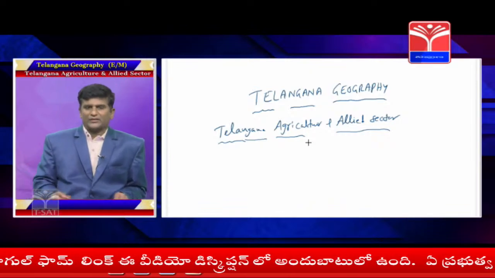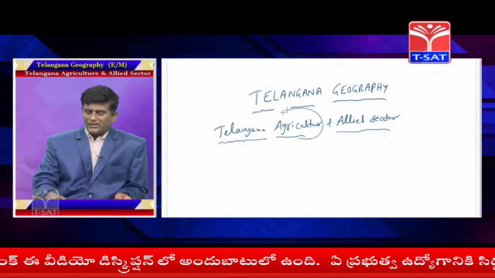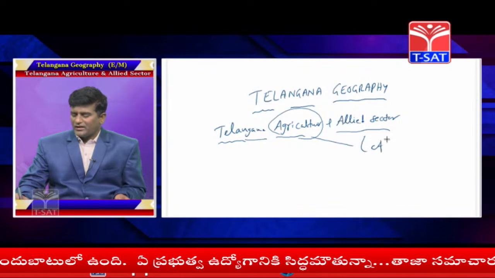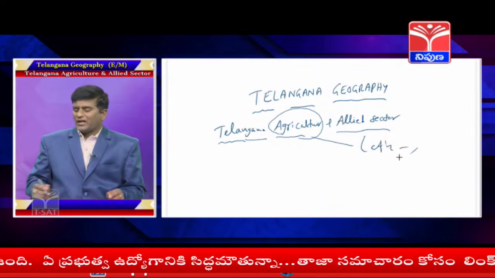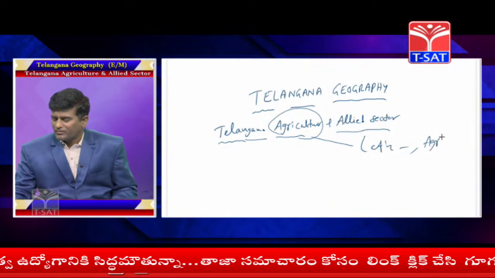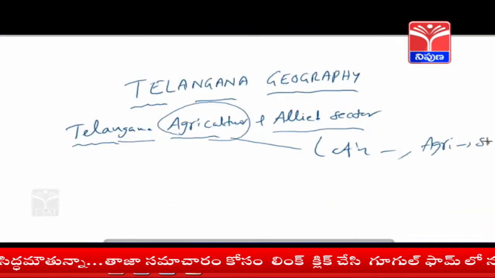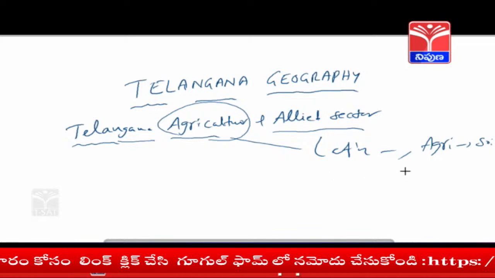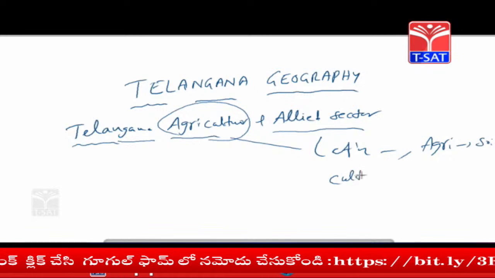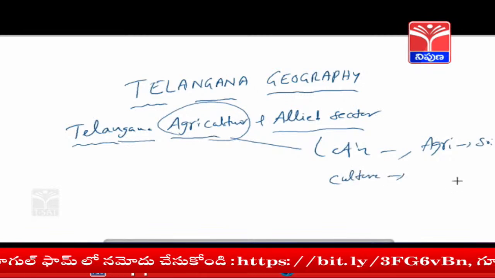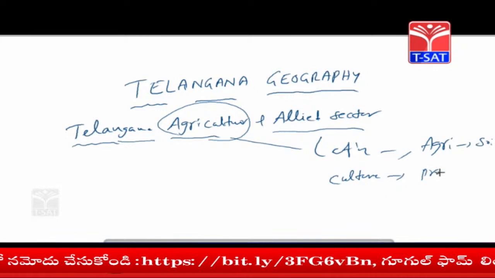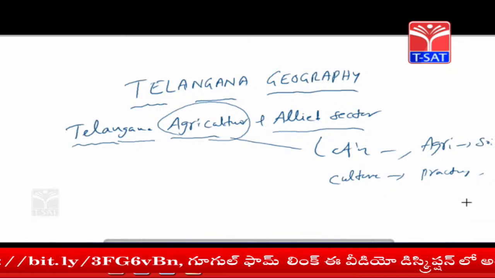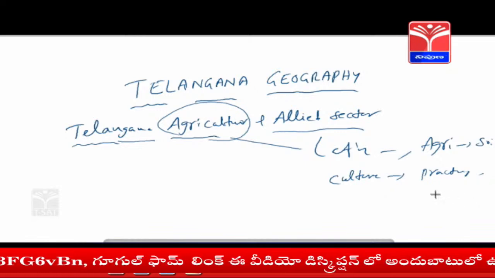So, what do you mean by agriculture? Agriculture is a Latin word. Agri means soil. Culture means practicing, or tilling.